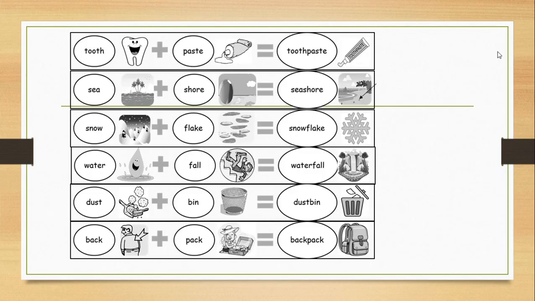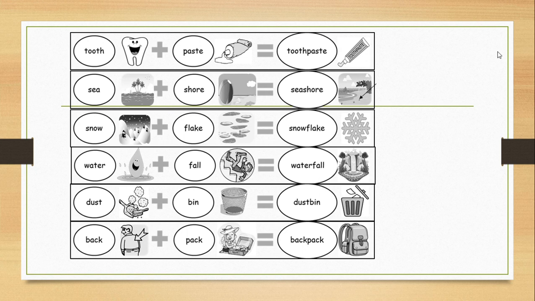Let's see. Here we have the word tooth, which is one of the teeth we have in our mouth. And we are going to add to it the word paste. Paste, anything which is mixed with water to give you something like a creamy texture. This is a paste. Together they are toothpaste, the thing that we use to put on the brush to brush our teeth, to clean them.